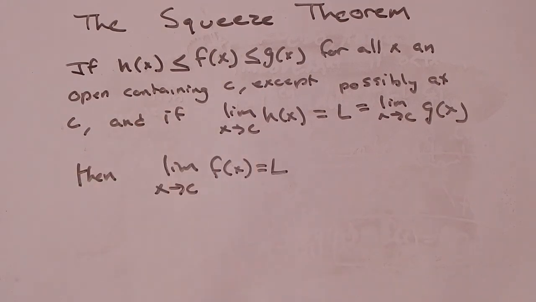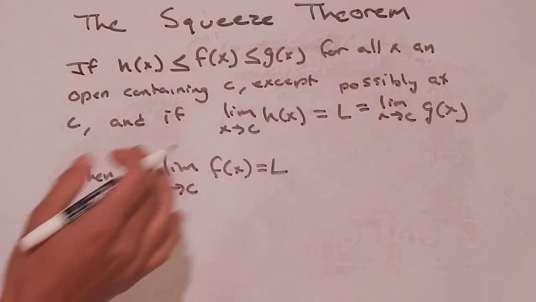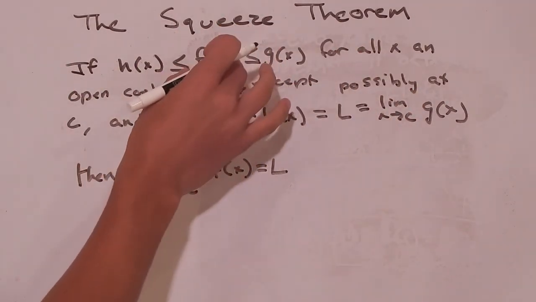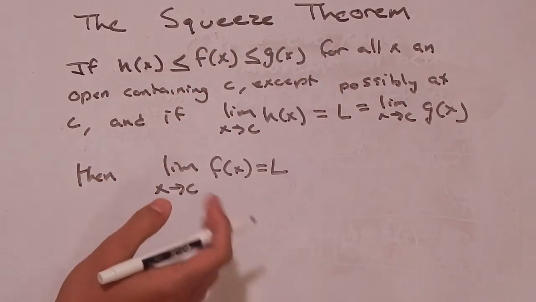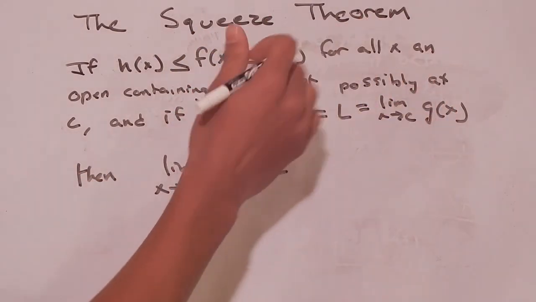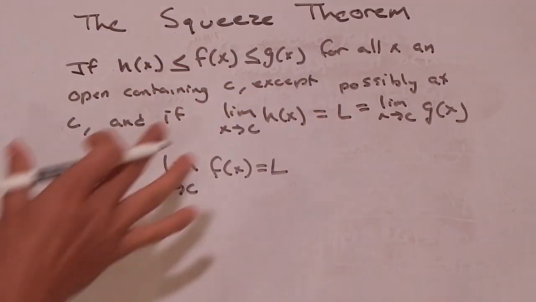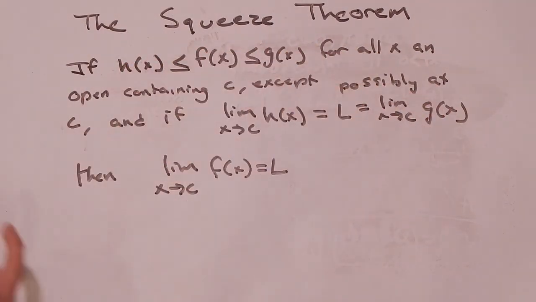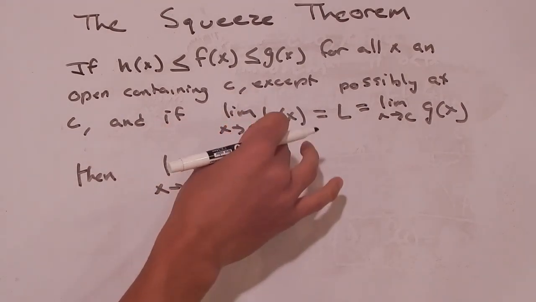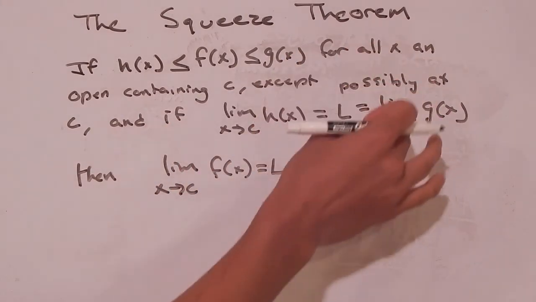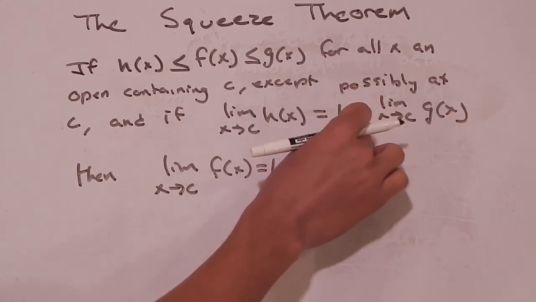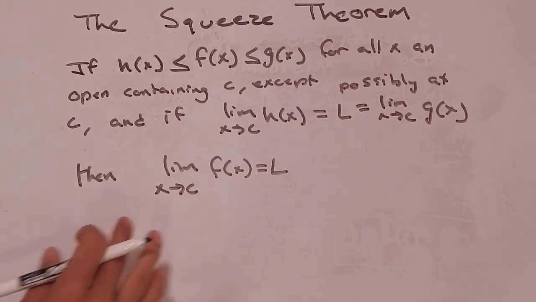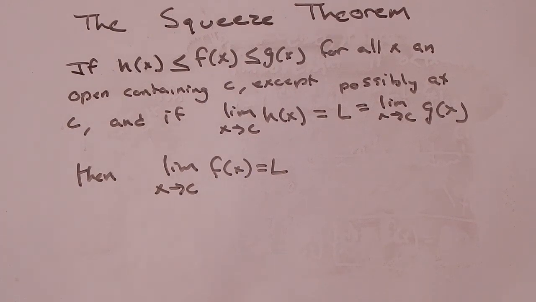So what it's saying is that if on some open interval, for all the x values on that open interval, f of x is bigger than h of x but smaller than g of x, or equal to, except possibly at c, so this is an open interval containing c, but this statement doesn't necessarily have to be true at c, and if the limit as x goes to c of h of x is equal to the limit as x goes to c of g of x, which is some value L, then the limit as x goes to c of f of x is also going to be equal to L.